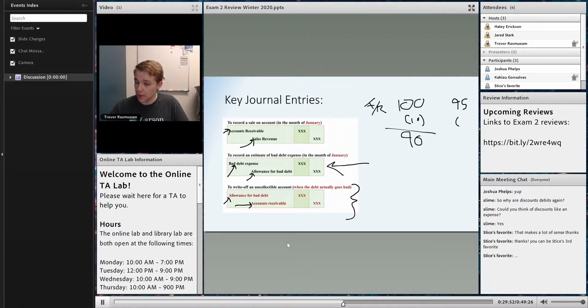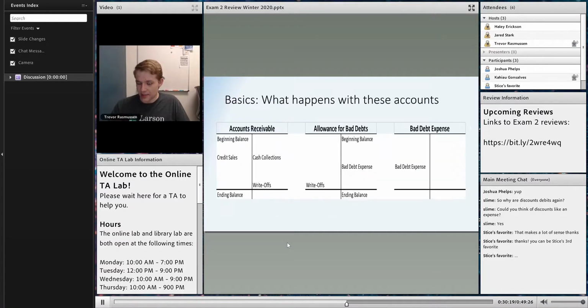I reduced my receivable by 5. And my net is still 90. And that makes us nerdy accountants so happy that these are equal to each other. That is just so pleasant. And that's why we did it: we wanted to shield ourselves from the effects of the volatility of whether people are going to pay us back or not. And so that's what this account does. It's the write-off.